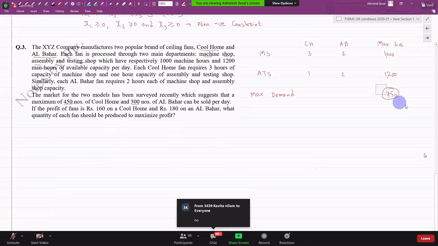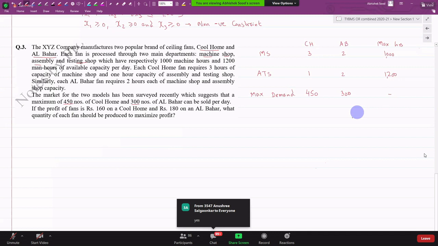No, I cannot. The customer won't take it. Can I give him all 750 Coolhome, all 750 Albahar? No. So I will not write that in the overall column. I will write that in the specific column. You understand this? Nothing will come in the overall column here. Am I clear?